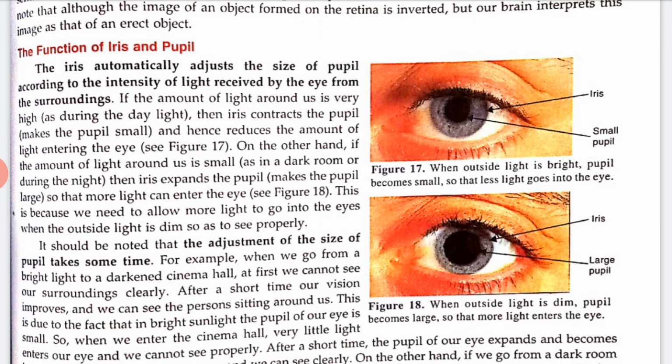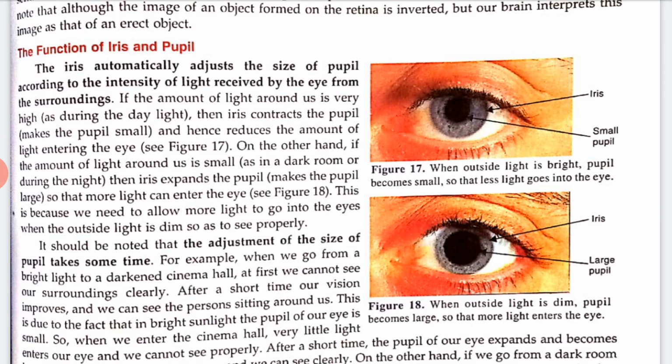This is due to the fact that in the bright sunlight, the pupil of our eye is small. So when we enter the cinema hall, very little light enters our eye, so we cannot see properly. But after a short time, the pupil of our eye expands and becomes large. So more light then enters our eyes and we can see clearly.